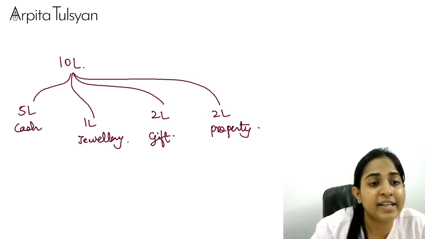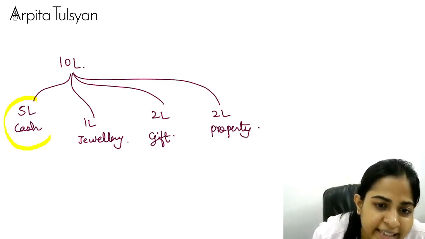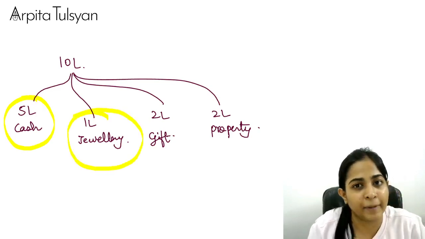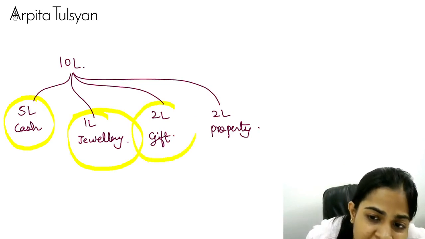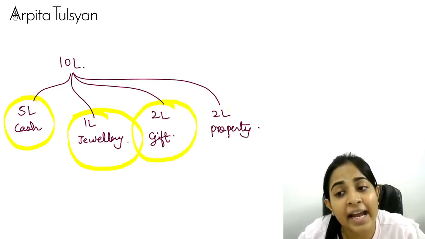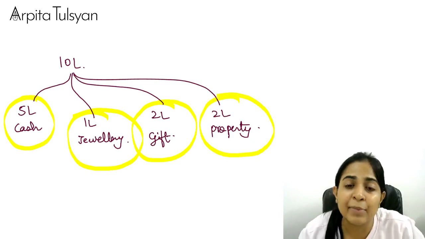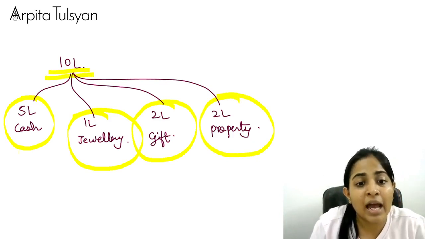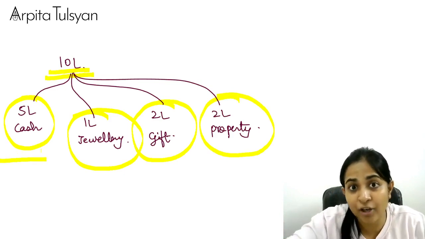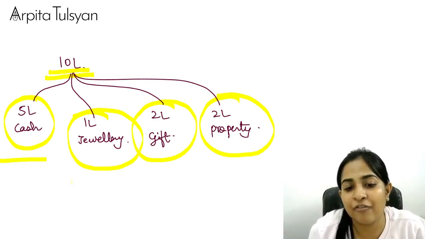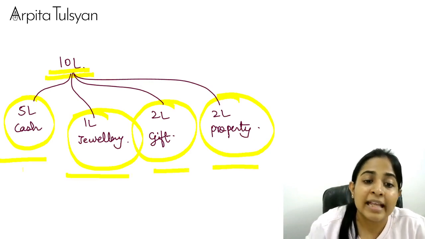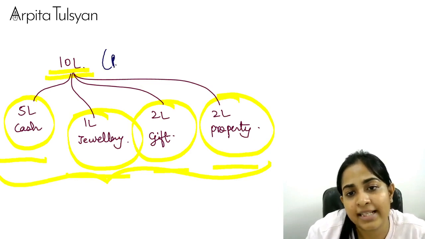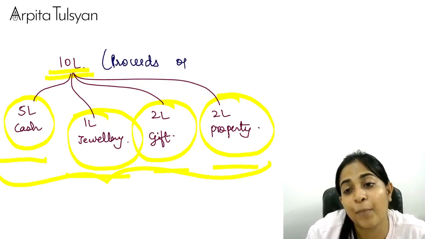Now, if I am possessing this cash, if I am possessing or using this jewelry, if I have given this amount as a gift, if I have acquired property and I am using it, then forget about that 10 lakh basic amount, even the diversion of this amount, if you are involved in this also, then this entire 10 lakh will be treated as proceeds of crime.